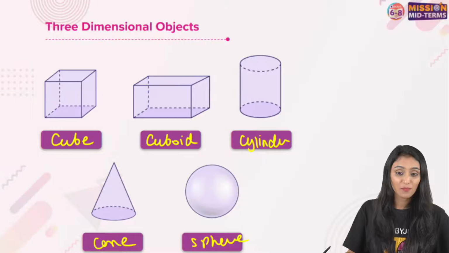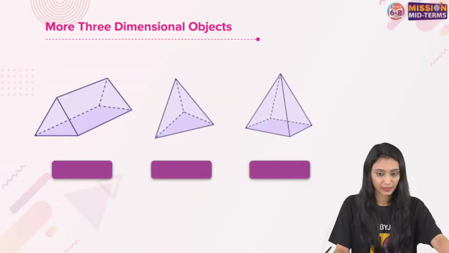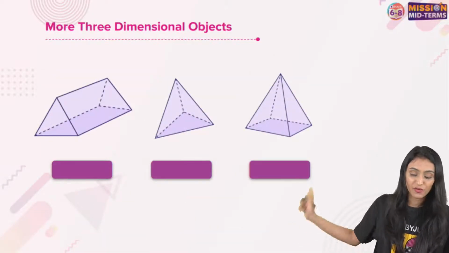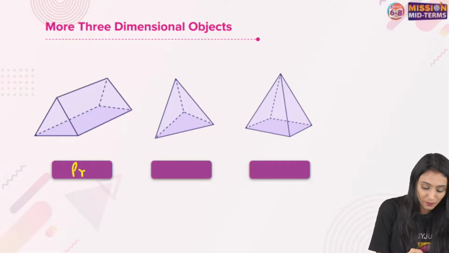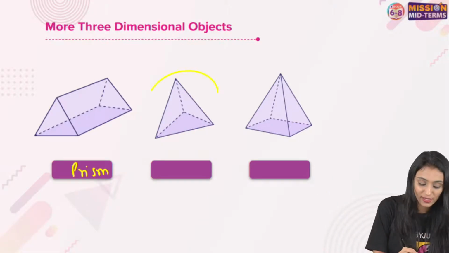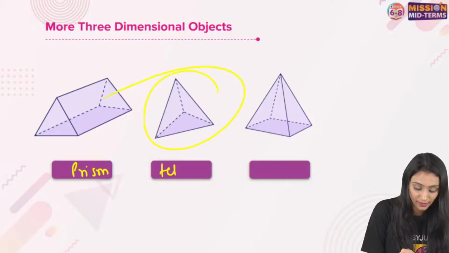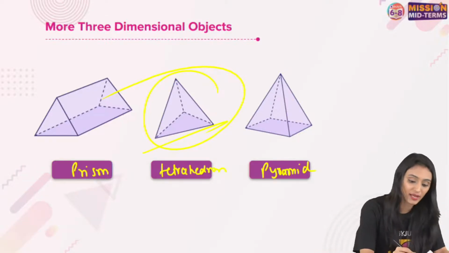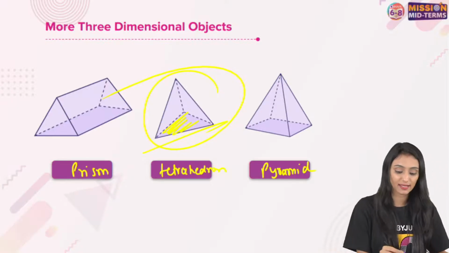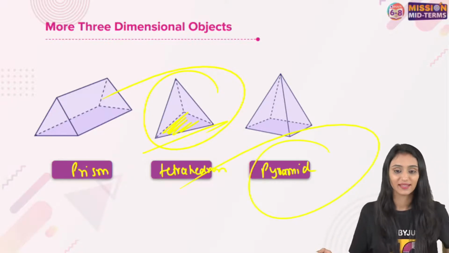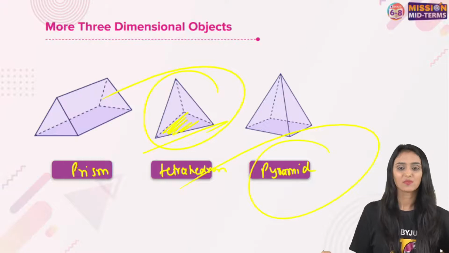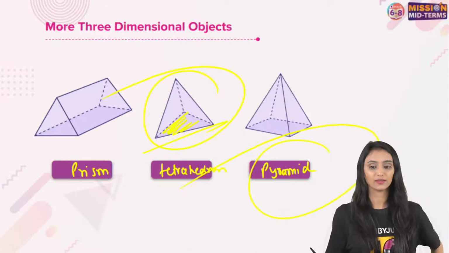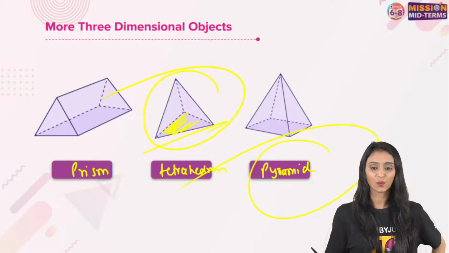Yes. Now we have some more 3D shapes as well. Not a kite. First one over here, you can see this is a prism, right? And over here, what is this? This is a tetrahedron. And over here, this is a pyramid. What is a tetrahedron? This is a triangular pyramid that has a triangle as its base, and this is a regular pyramid. Yes. Trapezium is basically a quadrilateral only, Kushagra. Yes, I hope this is clear.